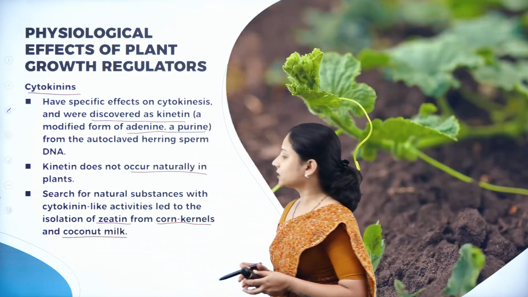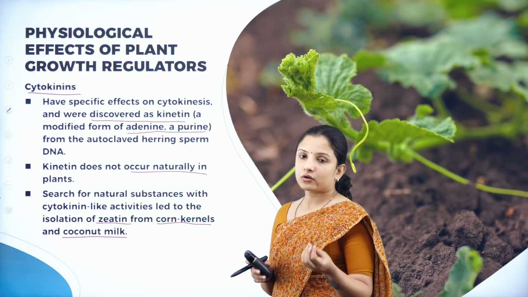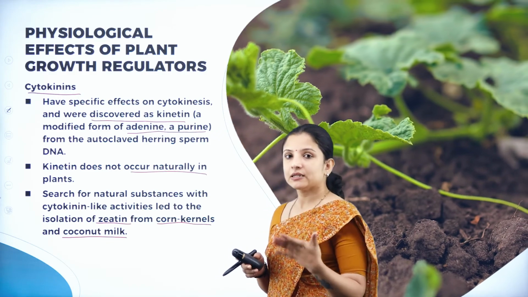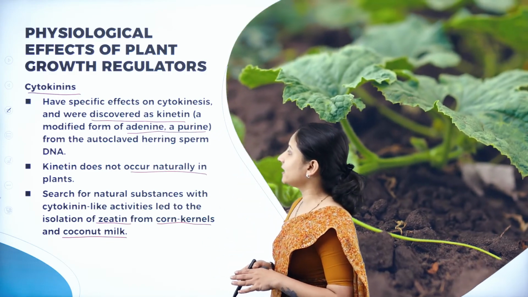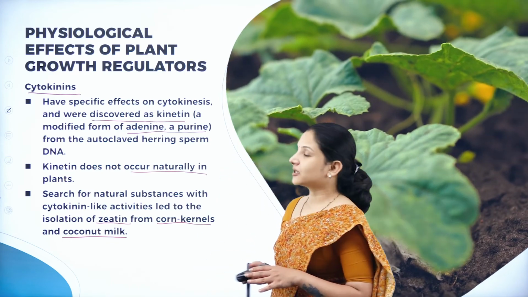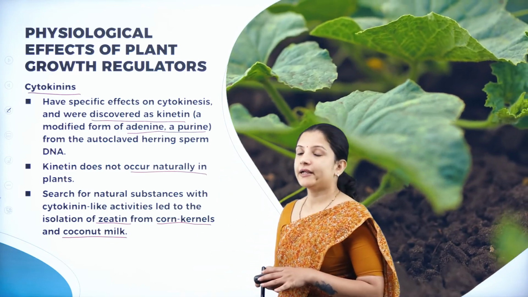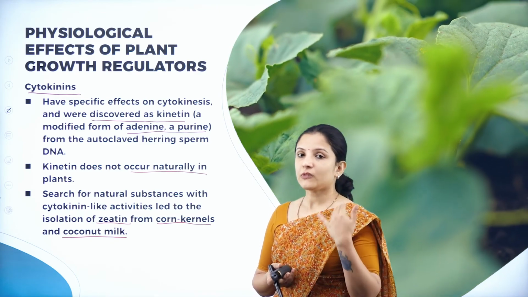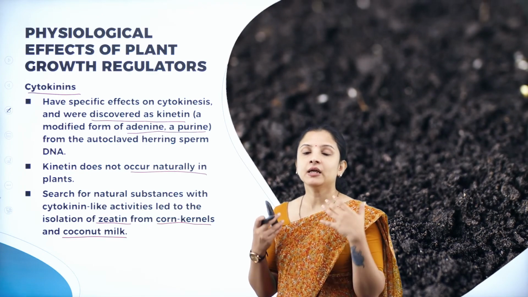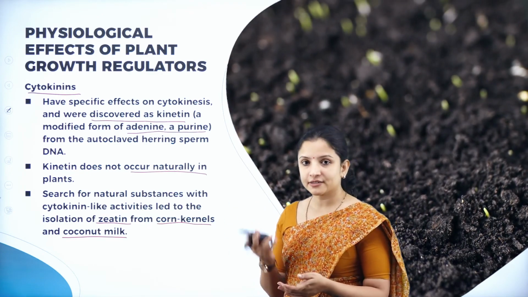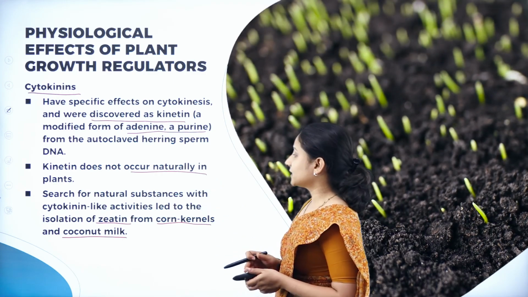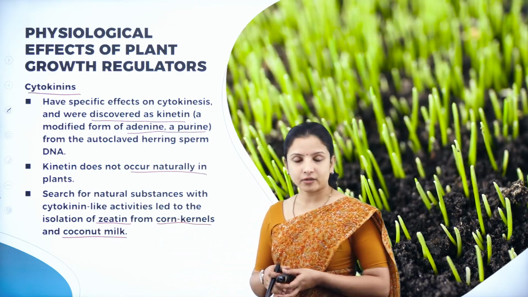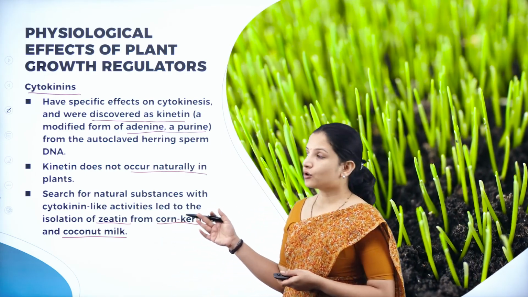Corn kernels and coconut milk have a lot of genetic material, that is, cells with a nucleus, in which the DNA is there, and in the DNA the adenine is there. Kinetin is a modified form of adenine.